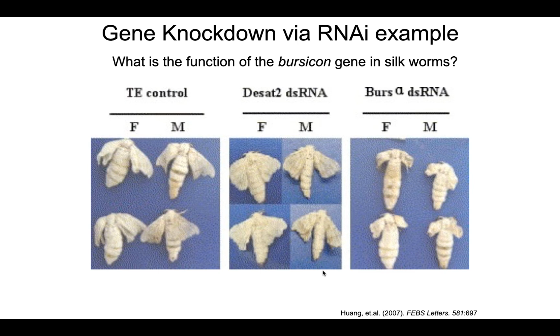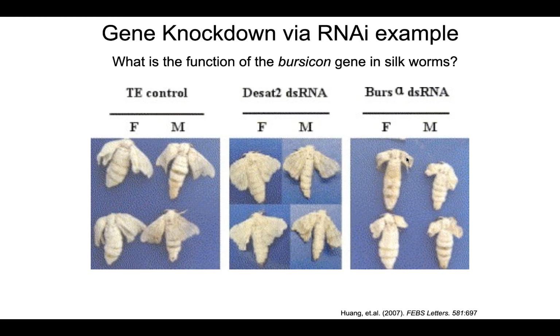Then they did the experimental. They injected larvae with this double-stranded RNA that one of the strands, the guide strand that will eventually become a microRNA, is reverse complementary to the bursicon messenger RNA. And they injected larvae, and sure enough, all the females, all the males showed a very consistent phenotype, a very consistent trait of these short, stumpy wings when they developed into the moths.